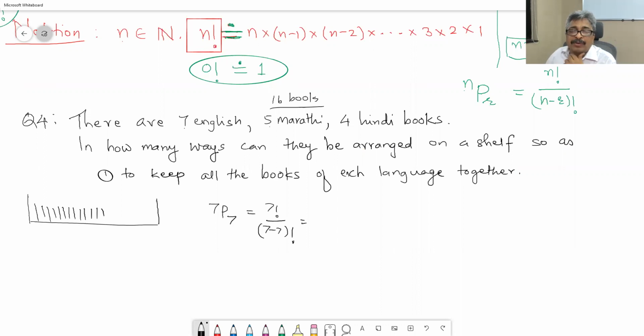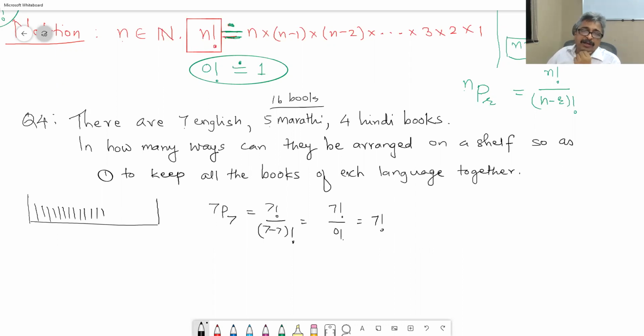That is where you require 0 factorial. 7 factorial upon 0 factorial, which is 7 factorial. If there were only English books, they can be arranged in 7 factorial ways because they are distinct books.